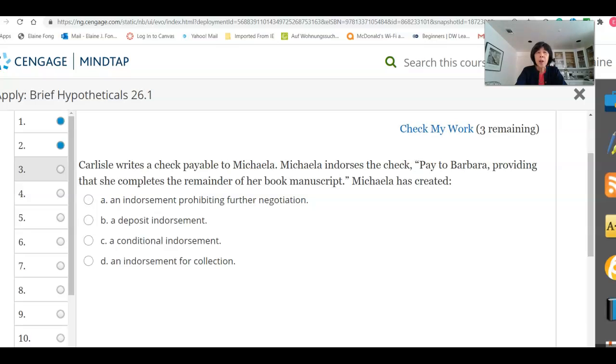Question 3. Carlisle writes a check payable to Michaela. Michaela endorses the check, paid to Barbara, providing that she completes the remainder of her book manuscript. Michaela has created a specific type of endorsement here. We have not looked at this type of endorsement, so I'm just going to give you the answer right away. It is letter C, a conditional endorsement.